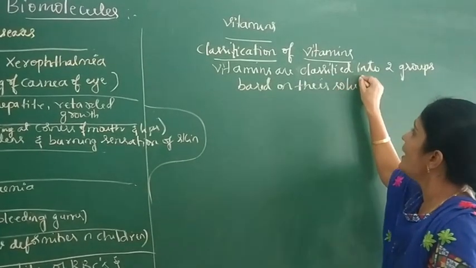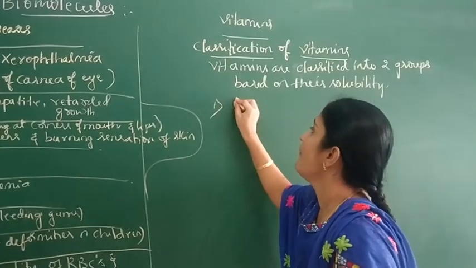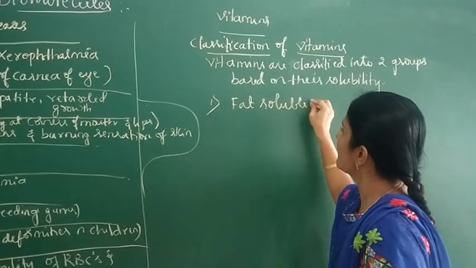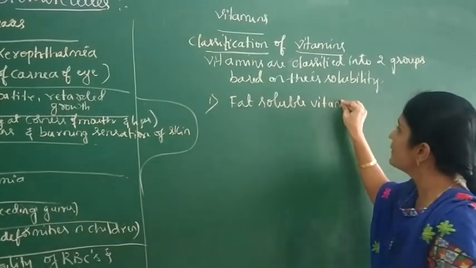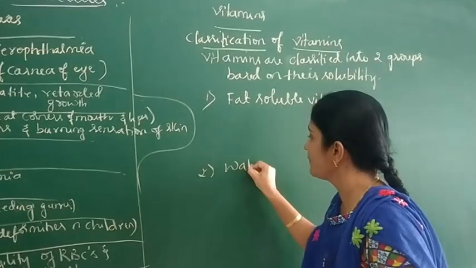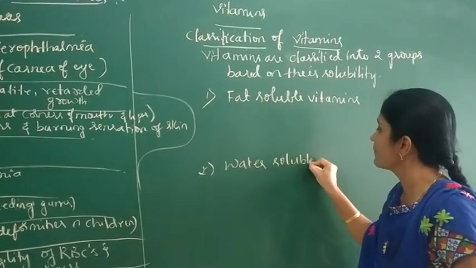So they are, one is fat soluble vitamins, and another one is water soluble vitamins.